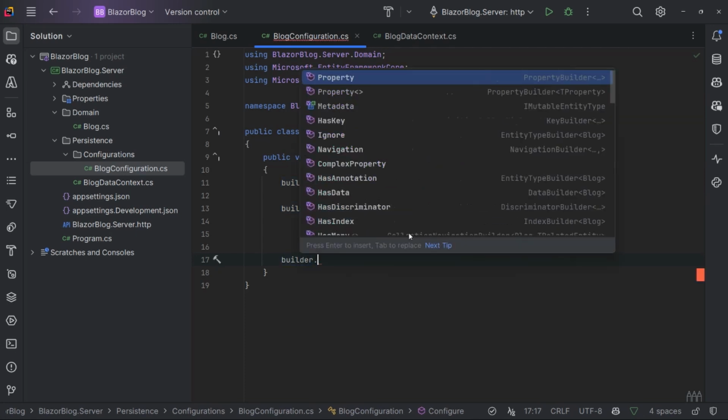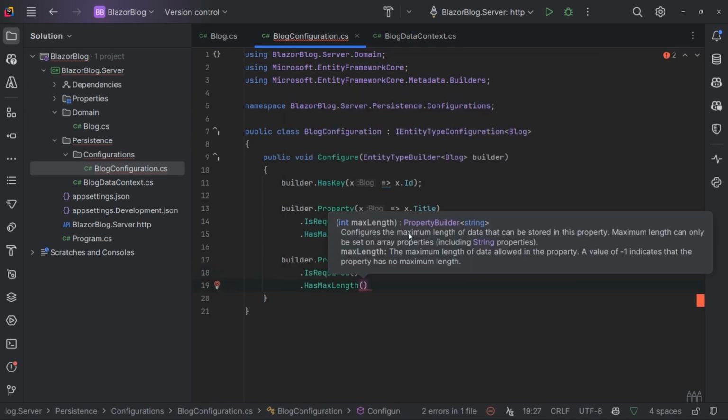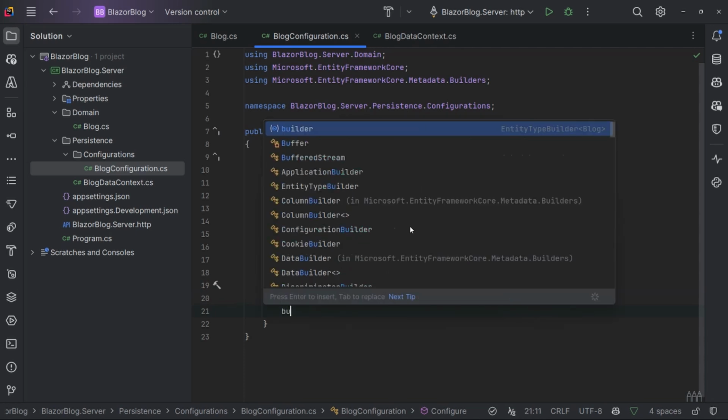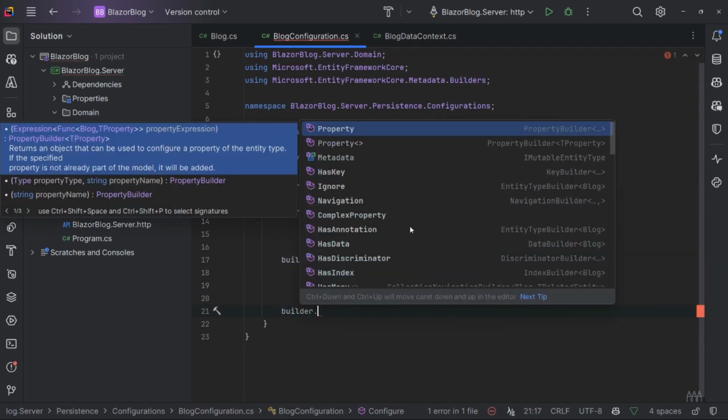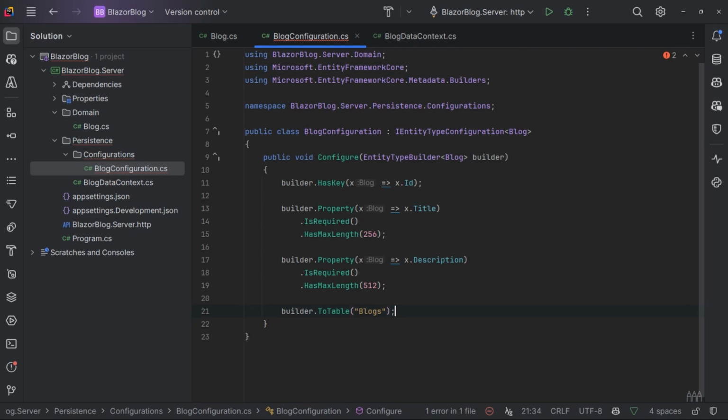I'm then going to do the same with the description property. It's required and has a maximum length of, let's say, 512. And then finally going to say that this particular entity belongs to a table called blogs. So we've now set up how this entity should be configured in the database.